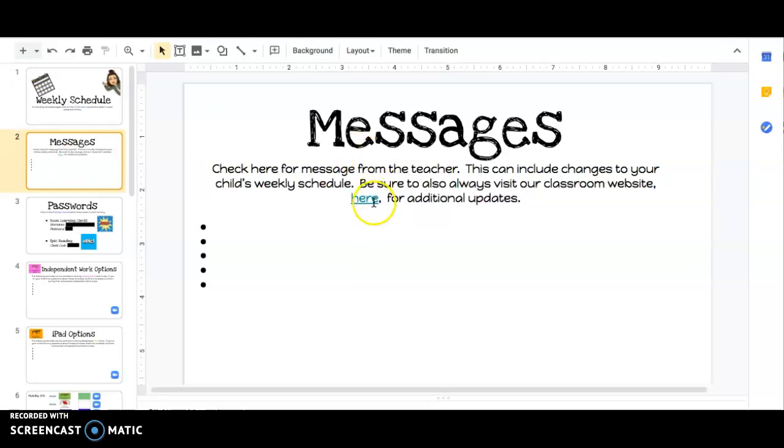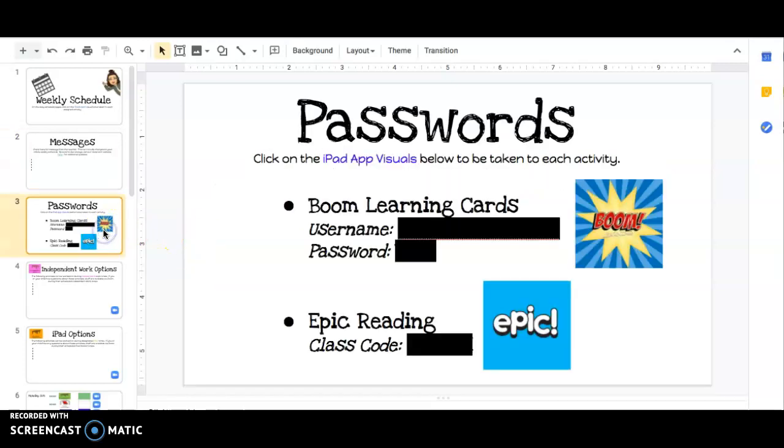In addition, if you click here, you can be taken to our classroom website where you will see additional updates, information about curriculum, and more fun things happening in our classroom. This document will also have any passwords that your child needs to access some of our interactive platforms. So this will include Boom Learning Cards and Epic Reading. Again, if you go to our classroom website, I do have videos there that provide some more information on how to use Boom Learning Cards as well as the Epic Reading program.